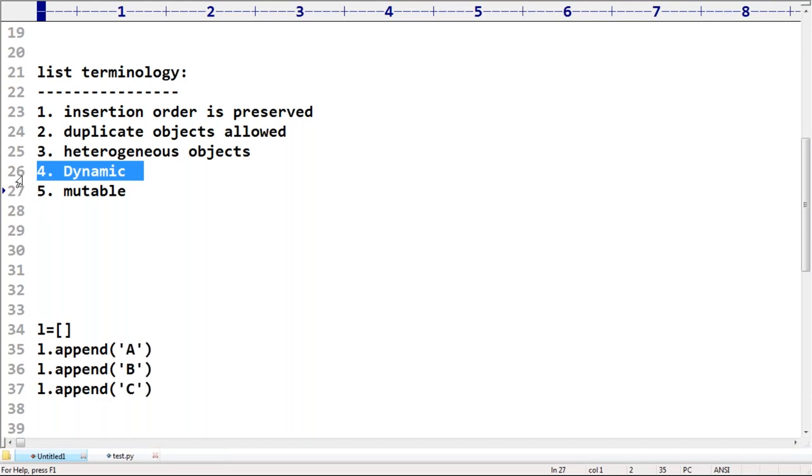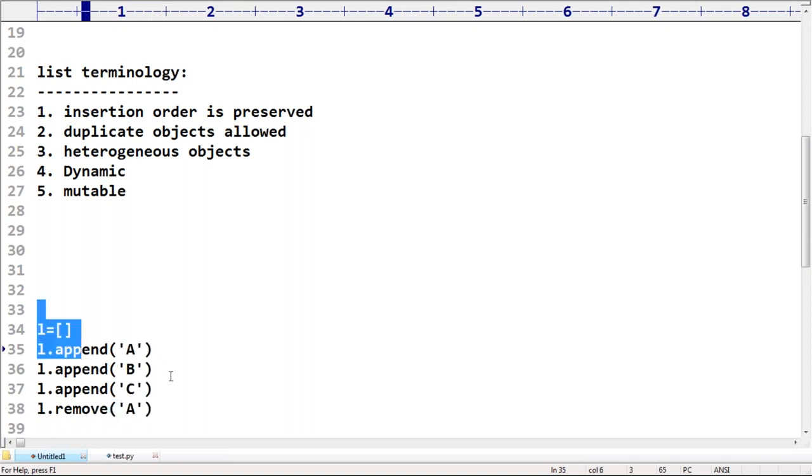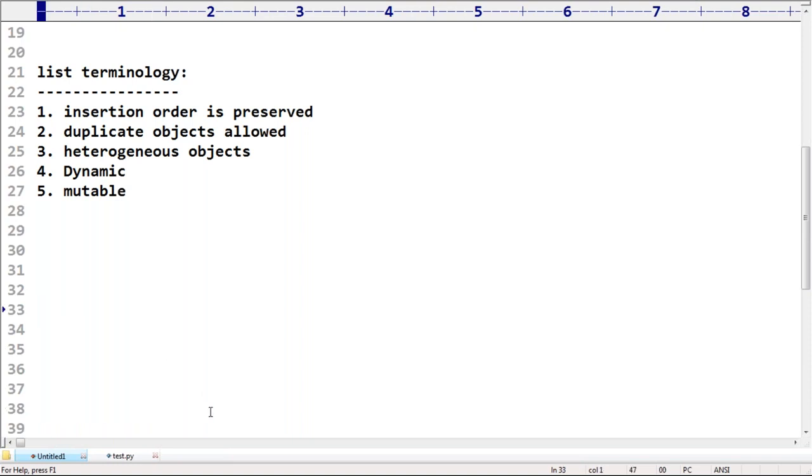Dynamic means increase in the size, decrease in the size. If you want to increase, L dot append. If you want to decrease the size, L dot remove. Remove of A, automatically A by default will be removed. Remove is nothing but to reduce the size, and to increase the size, we should go for append.